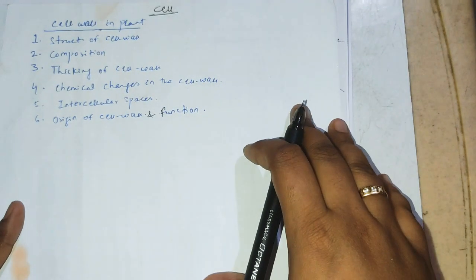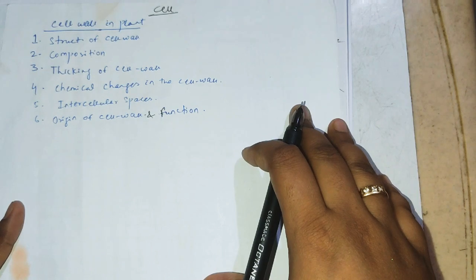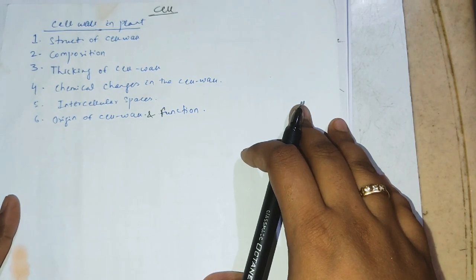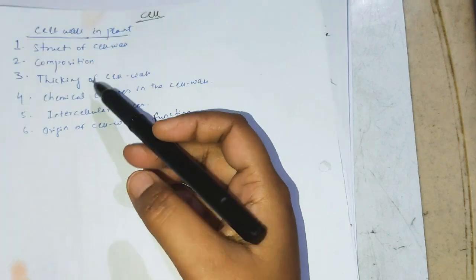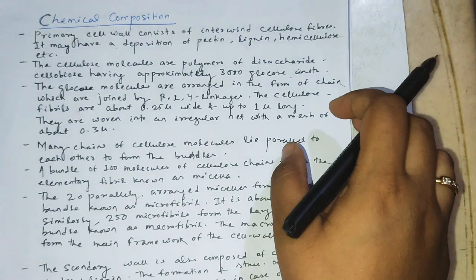This video is about the chemical composition of the cell wall. In our previous video we already discussed the structure of the cell wall. So now the chemical composition. Let's start. Here I have some notes.